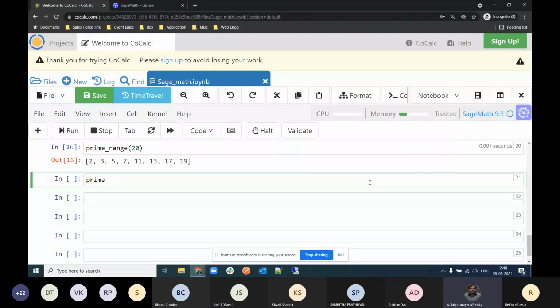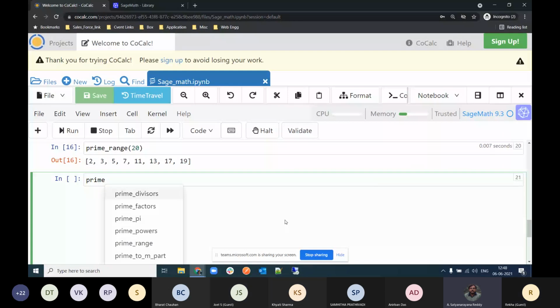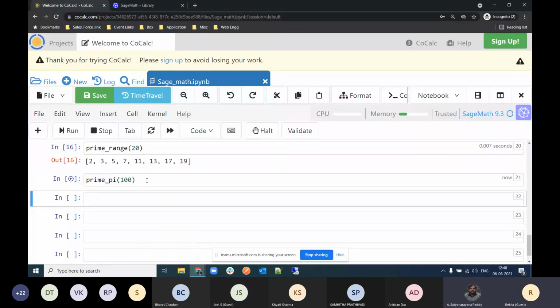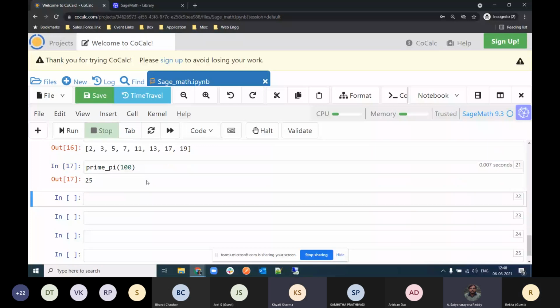Okay, so can I type, for example, prime_pi of 100? What can we expect? I'm not sure, but I think 25 or something. 24, 25. 25, correct. So the number of primes up to 100. How many primes are there? Yeah, shift enter. Okay, good. So I hope you understand how to do this. Okay, thanks, Kathy. Continue, Rekha. Okay, sir. Thank you, Kathy.